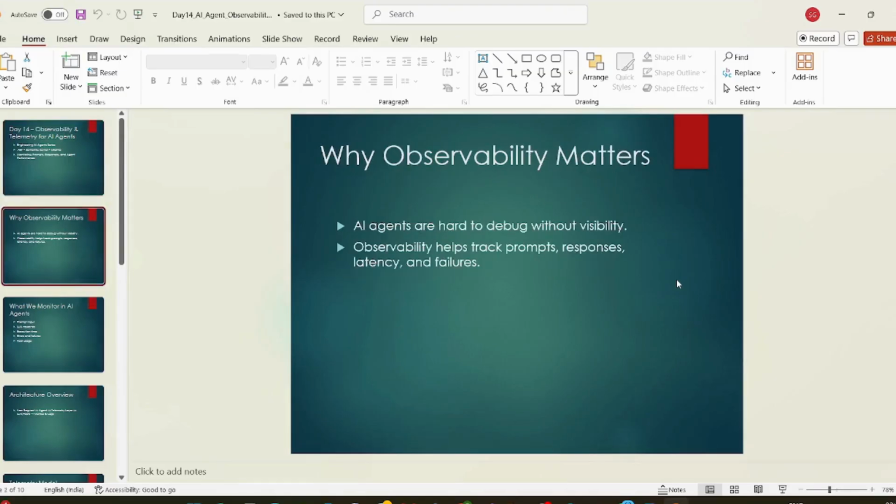So why does observability matter? AI agents are hard to debug, right? You are talking through Semantic Kernel to Ollama or the LLM, and within the LLM, you cannot debug anything. So what prompt you are sending and what input you are sending is very important to capture, for further troubleshooting or to understand the behavior of the application. Observability helps track prompts, responses, latency, and failures.